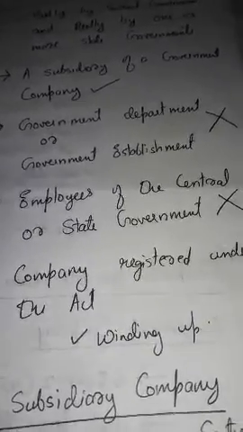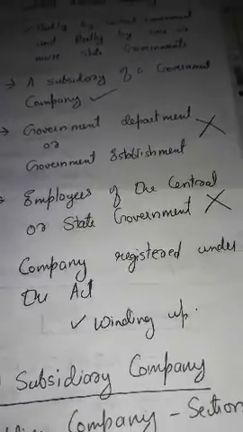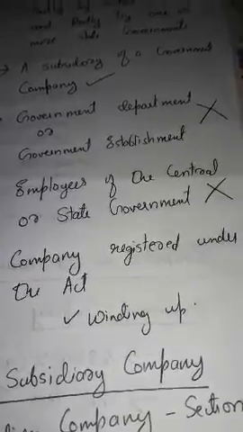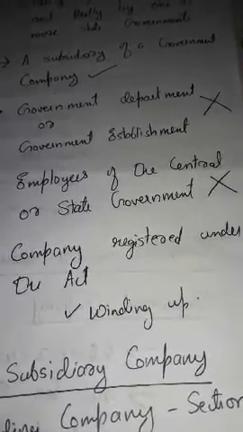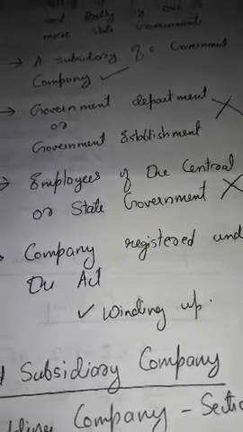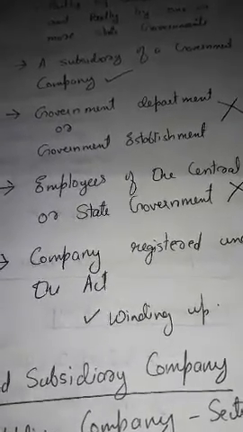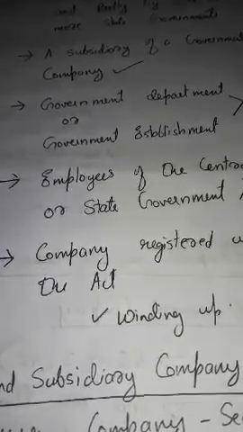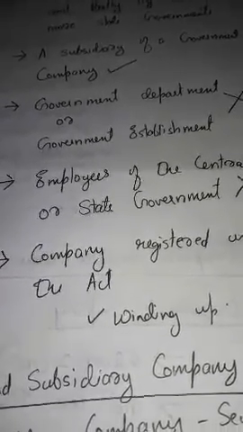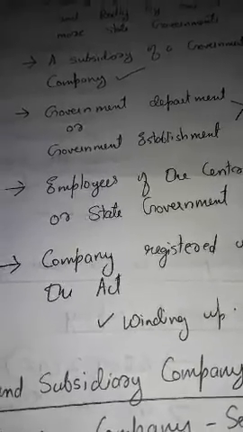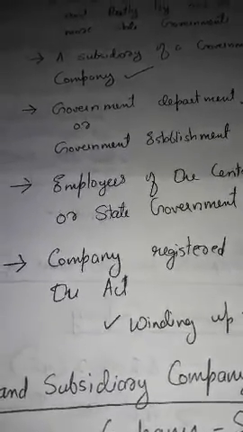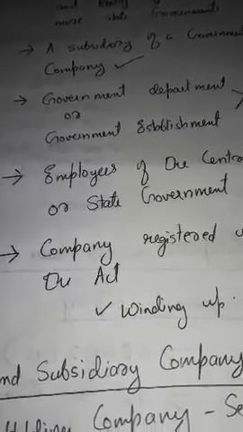The government company is a government company itself, and the employees are not at all the employees of the central or state government. As we told, in a government company, not less than 51 percent of the paid up share capital is held by the central government or a state government, or state governments, or partly by the central government and partly by state governments.